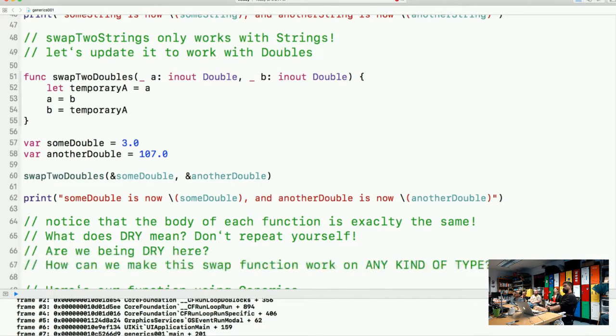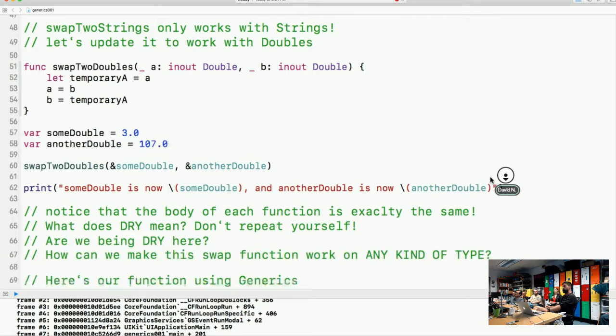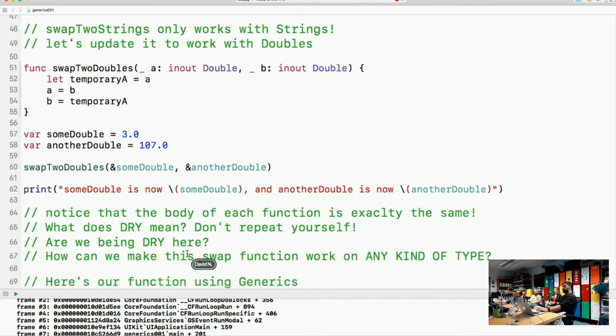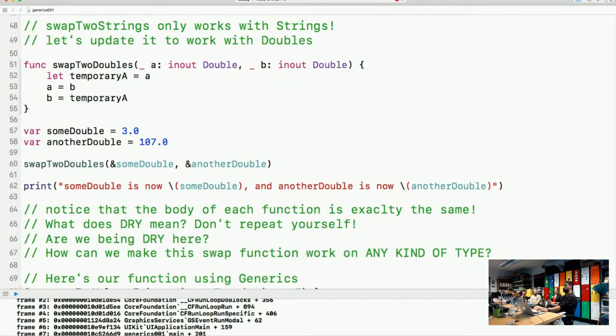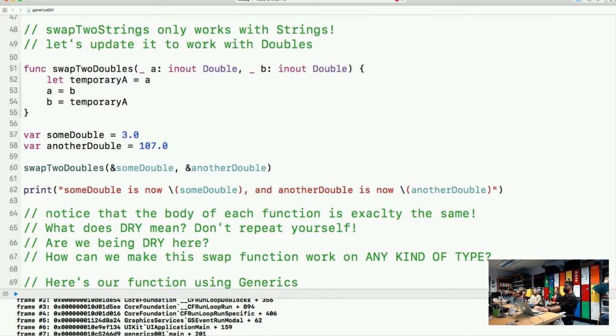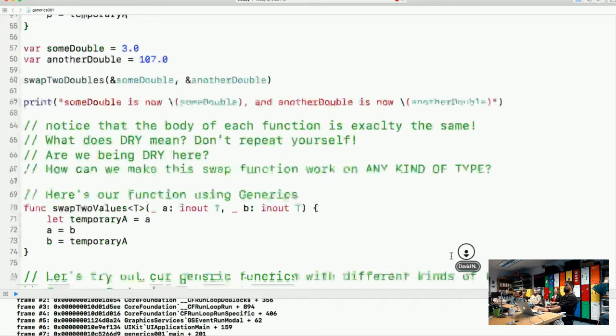Great. What we want to do next, here we go. This is what we talked about right here. Notice that the body of each function is exactly the same. What does DRY mean? It means don't repeat yourself. Are we being DRY here? No, we're replicating that same method body through these 3 functions. So how can we make the swap function work with any kind of type? We change it out to use generics.